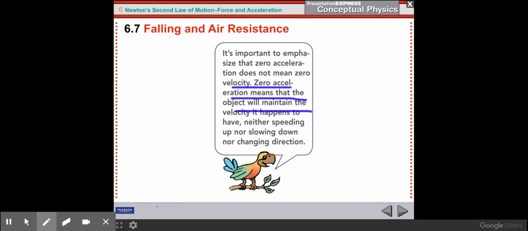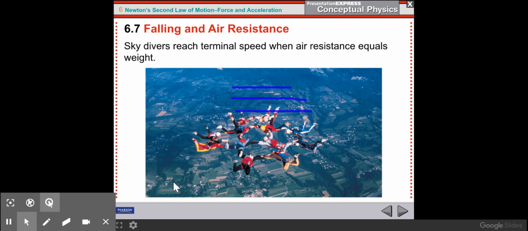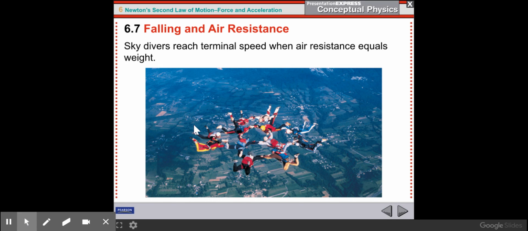So the context that we're talking about is a falling object. When an object begins to fall, there's basically no air resistance because, as we said, air resistance is proportional to speed. As the speed increases, the air resistance increases. And that air resistance force is an upward force. It's resisting the object falling.